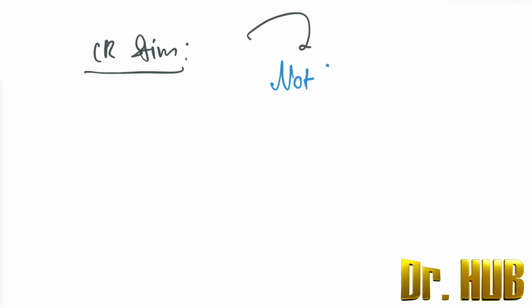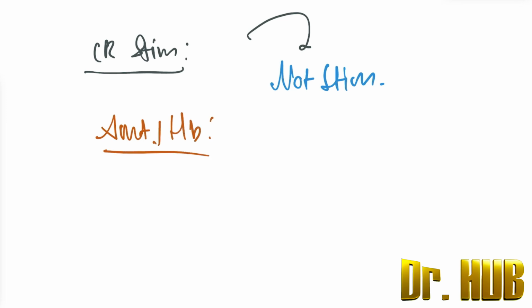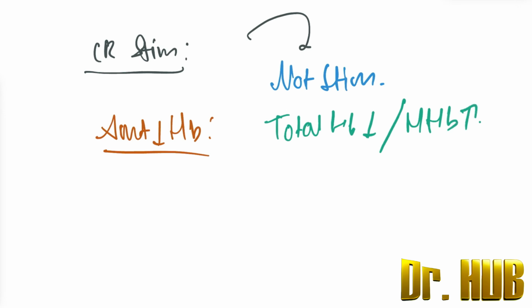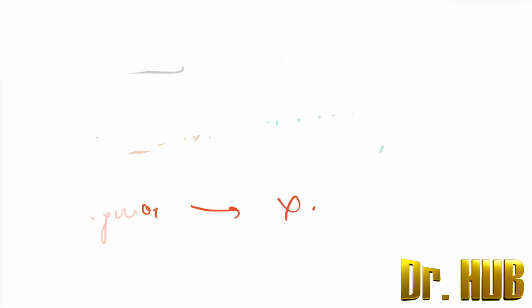Next, let's look at the chemoreceptor stimulation. In anemic, it is not stimulated. And what about the amount of the reduced Hb? We need to know that the total Hb will decrease, whereas the HHb will increase. And what about cyanosis? Cyanosis is unlikely, so it is not mainly present.